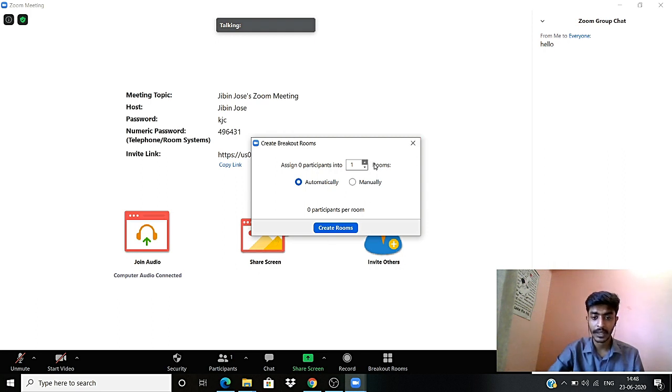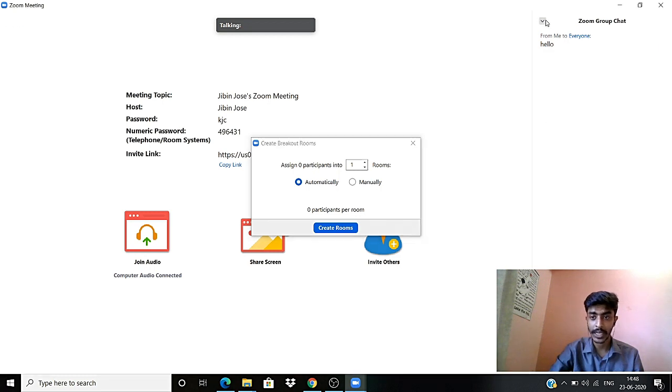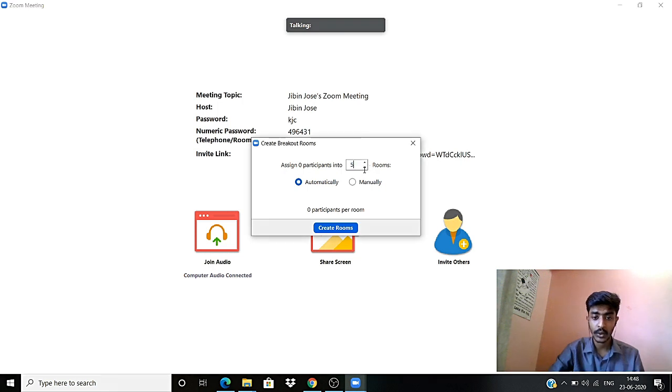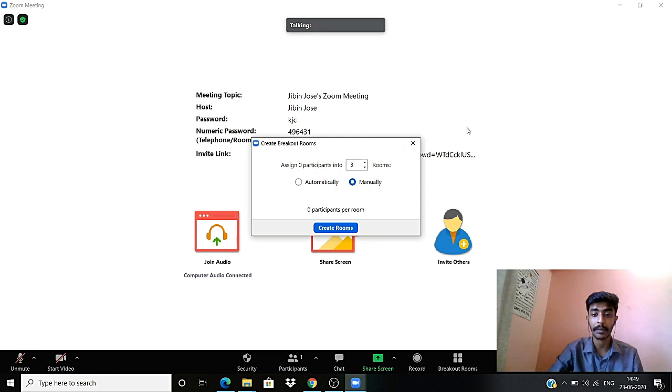If you have multiple participants, just because I don't have anyone right now and this is just a trial, you can increase the number here, and as soon as you increase, it will be written here how many participants will be assigned. That can be done automatically, or that can be done manually. Automatically it will divide the subgroups automatically, and manually you can drag in people and assign them particularly.